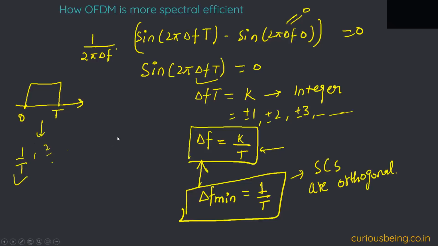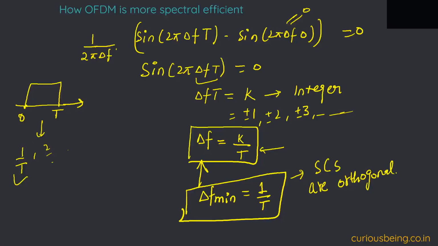Any questions still here or on this point? It should be exactly 1 by T, because if my sinc function is not getting 0 at 1 by T, then it will move forward and it may interfere with the amplitude of other sinc functions. So the other sinc shape will also be different.